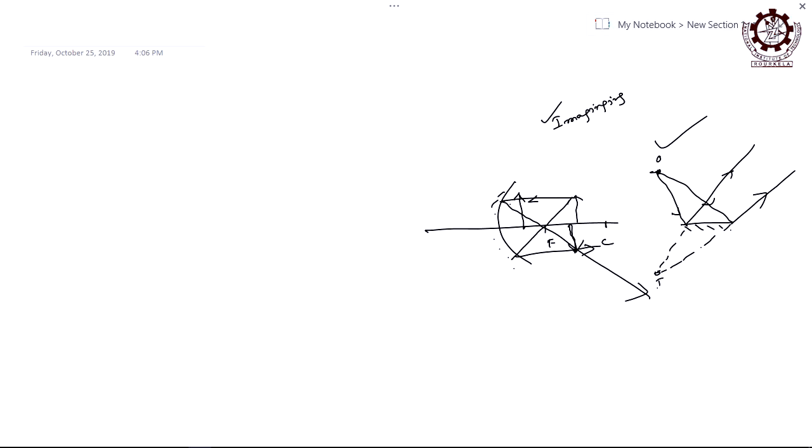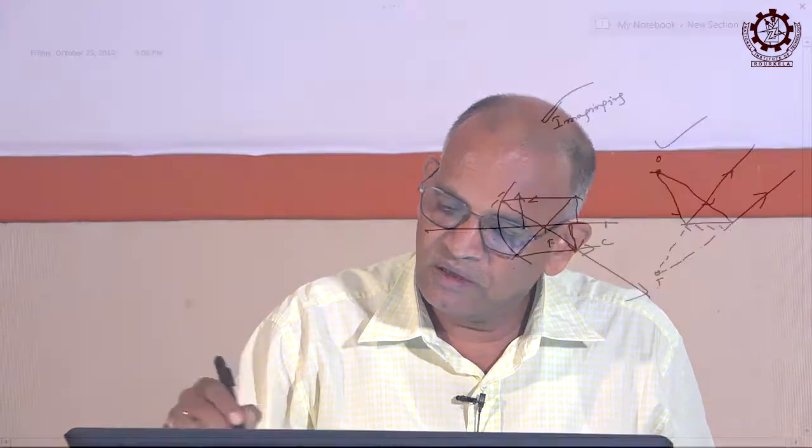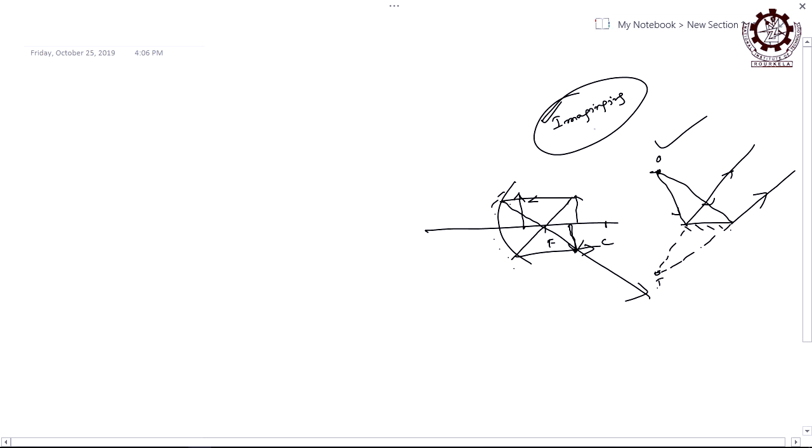So, if it is virtual, there is no real intersection of the reflected or refracted rays, but if it is real, there is real intersection of the reflected or refracted rays. If it is a mirror, reflected; if it is a glass slab or lens, refracted, right. So, in that way the imaging, and the main question is then why should we look at that image, what information is carried by the image. Images are helping us in many ways, but what is the information carried by the images? Naturally, some information we are collecting from the images, right.